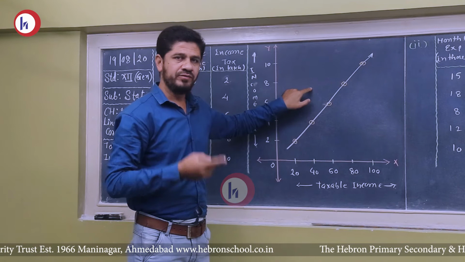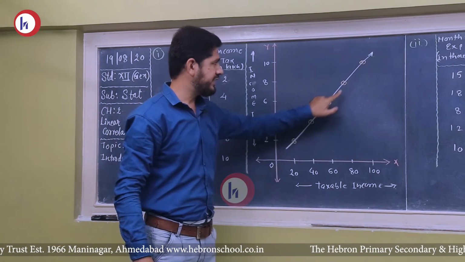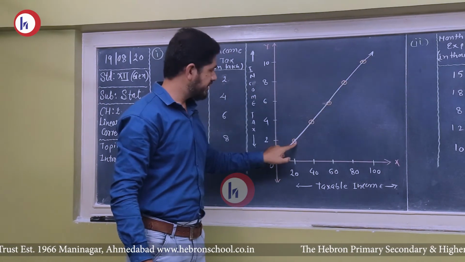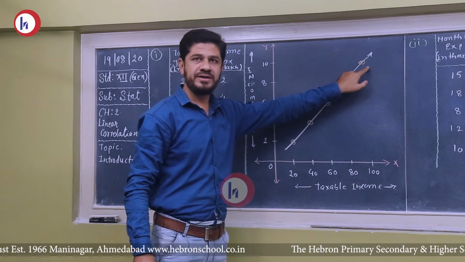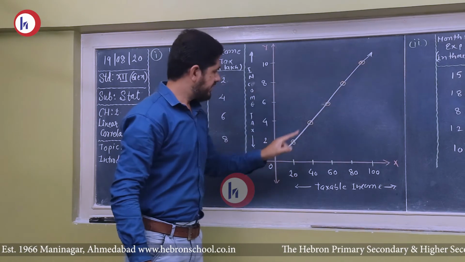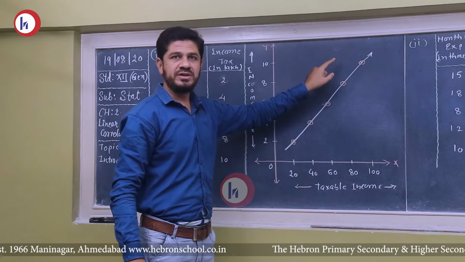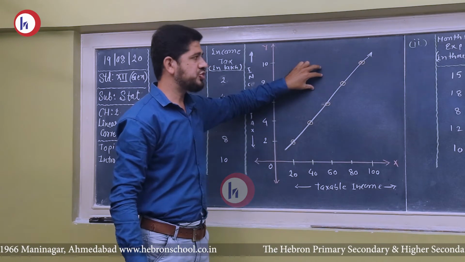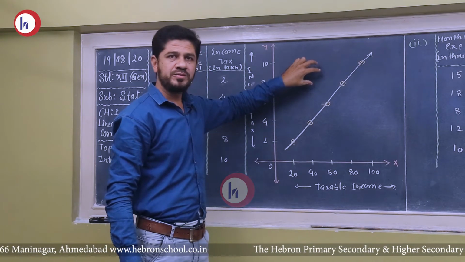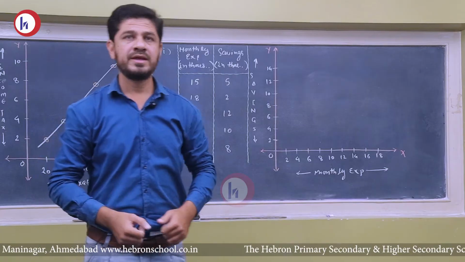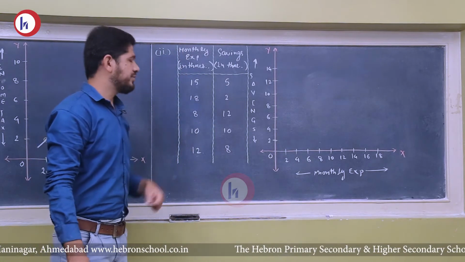I repeat, when all the points lie on a single line going left to right upward, then we can say that there is a relation of perfect positive correlation.